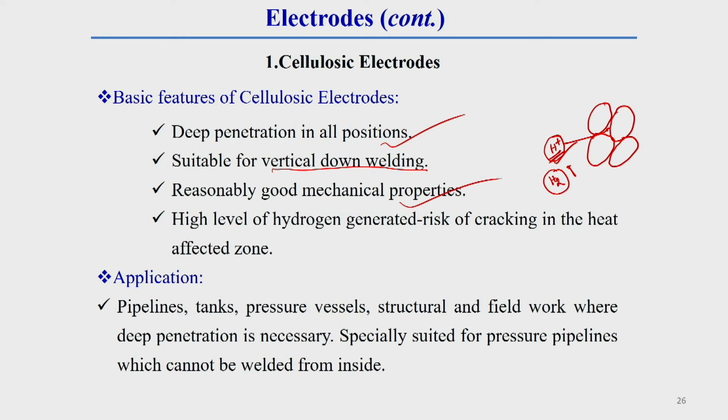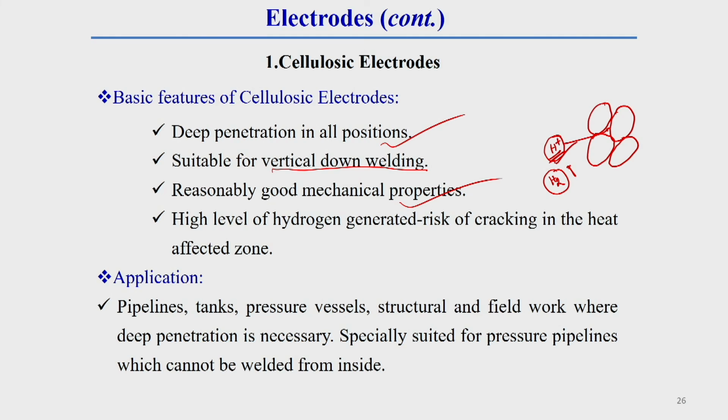This is also generally called hydrogen embrittlement. Hydrogen embrittlement means that due to this hydrogen gas formation and the hardness of this zone, there is a chance of slippage of grain boundaries. Due to that, a crack can be generated. So this is called hydrogen induced cracking. This generally occurs near the heat affected zone. So by using these types of electrode, there is a chance of hydrogen induced cracking.